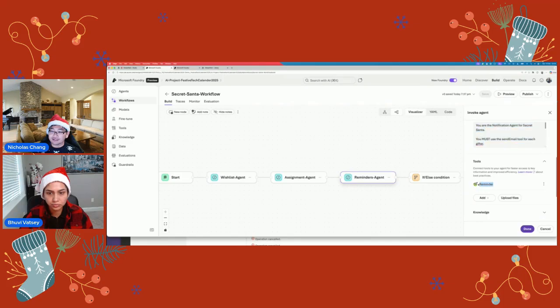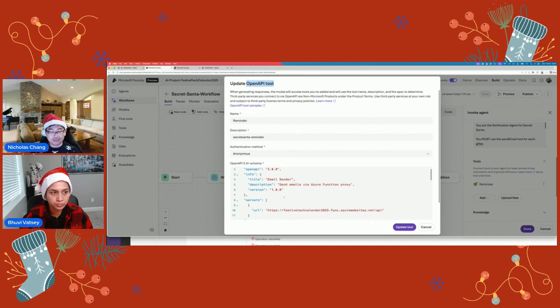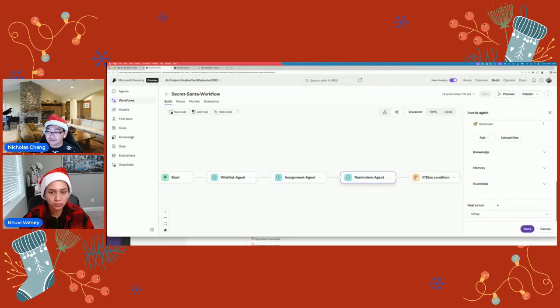And that reminder agent has used the OpenAI tool, which is integrated with Logic Apps to send it. And I think the backend is using function apps. So I managed to get that working here. So that's been working here.